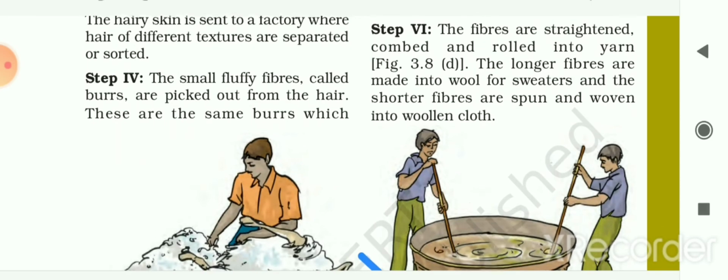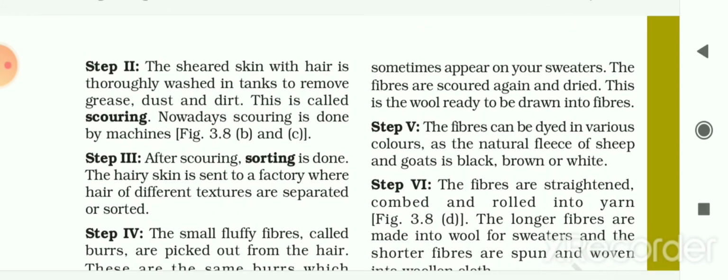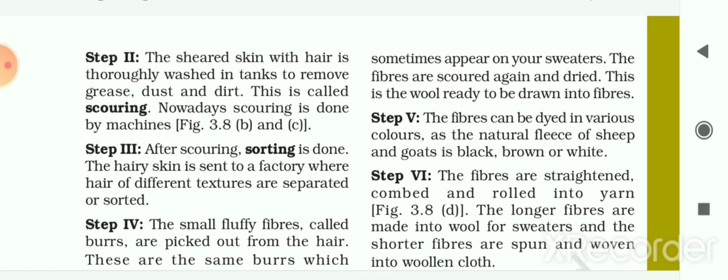After that, the next step, step 4, is that the small fluffy fibers known as burrs are picked out from the hair, and these are the same burrs which sometimes appear on your sweaters. And the fibers are scoured again, that means washed again, and then dried. And this is the wool ready to be drawn into fibers.